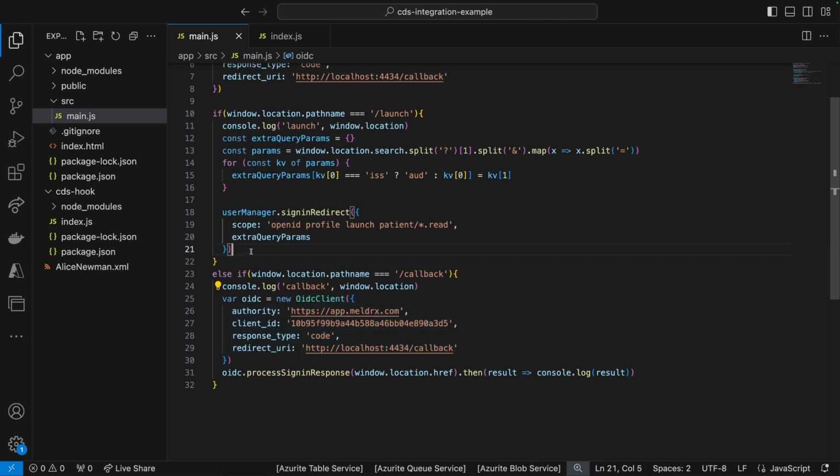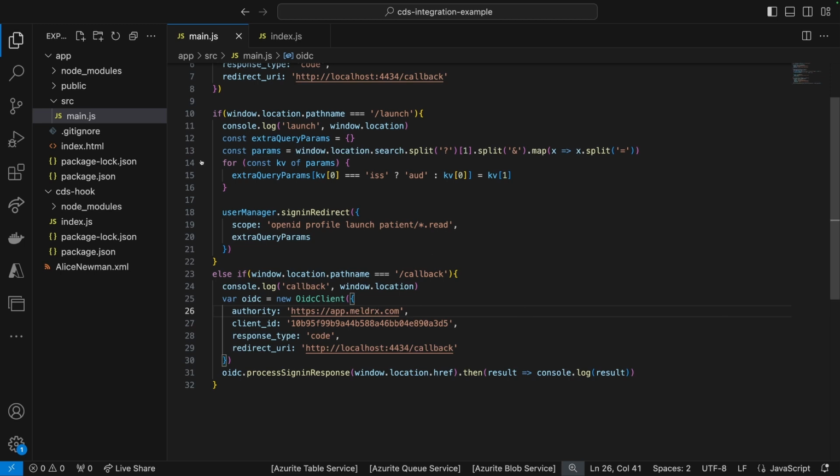Okay, if you use the user manager and you don't care too much about the patient ID, you can just use this abstraction. Otherwise, it's this oidc client. You have the process sign in response, after which you can redirect back to the URL. If you're using any other framework, it's going to look slightly different, but hopefully you get the gist of the moving parts here.